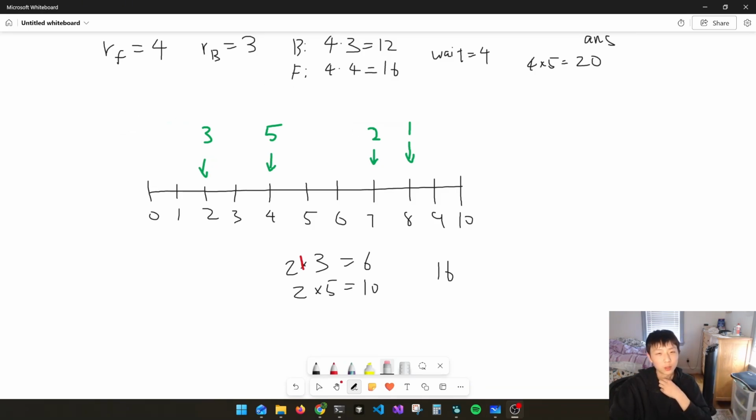Okay, so at this point, you might be able to think of the solution. The solution is going to be a greedy solution, right? So when I start over here, I'm looking in front of me, and I see 3, 5, 2, 1. Okay, I want to go to 5, right? Because it's the most tasty value. So let's go to 5. And then after 5, I see 2 and 1. So it doesn't really matter if I see 1 and 2, or 2 and 1. It's always going to be the same because I always want to go to the one with higher tastiness value. Okay, so I want to go to 2.